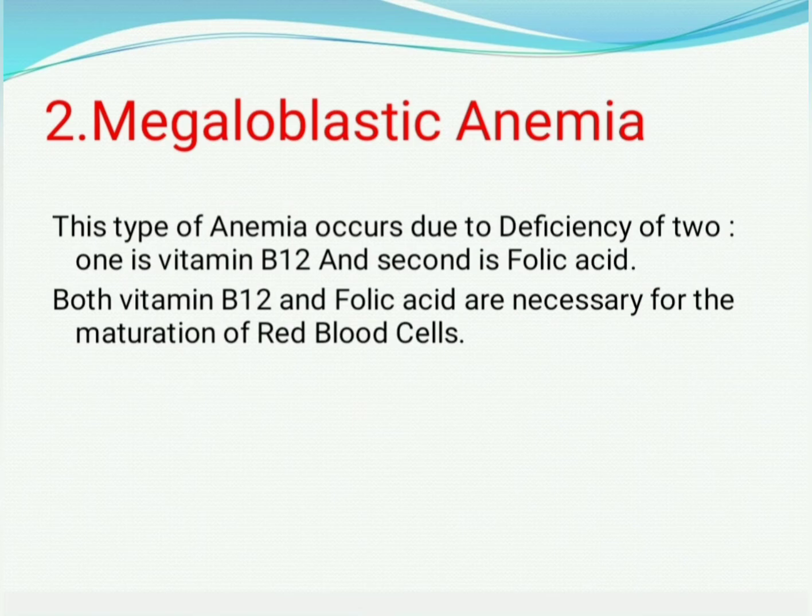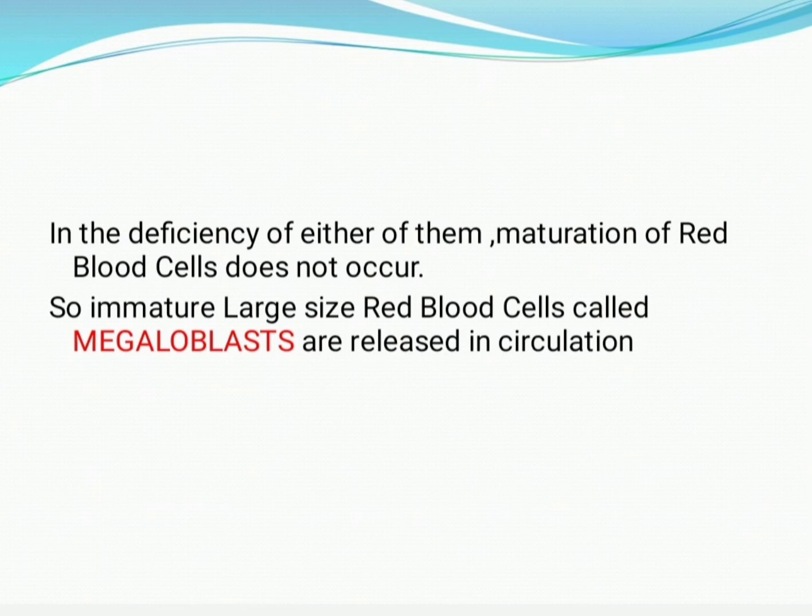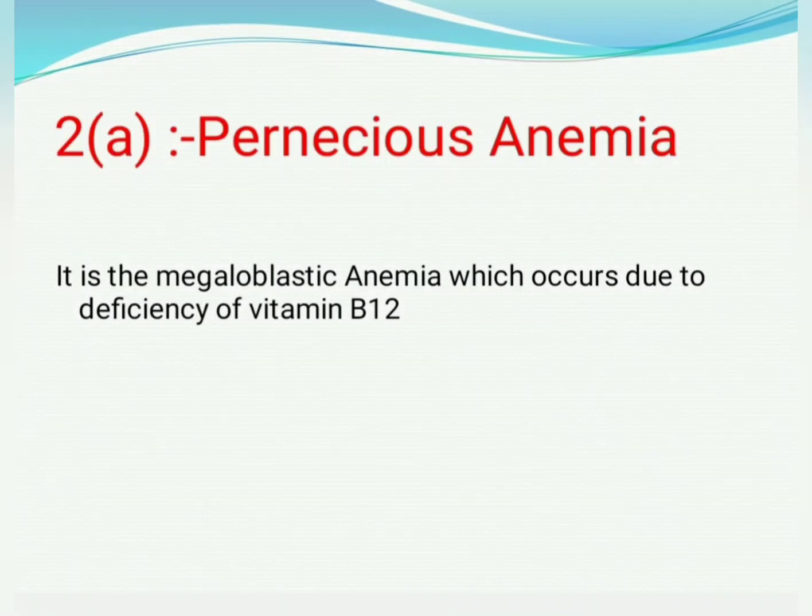Second one is megaloblastic anemia. In this type of anemia, there is a deficiency of vitamin B12 or folic acid. We know very well that vitamin B12 and folic acid are necessary for the maturation of red blood cells. But with a deficiency of either of them, the maturation of red blood cells does not occur in the body. So immature large-sized red blood cells called megaloblasts are released into the blood circulation.